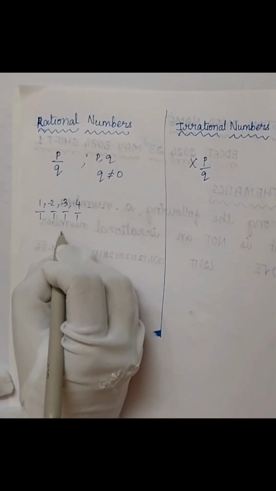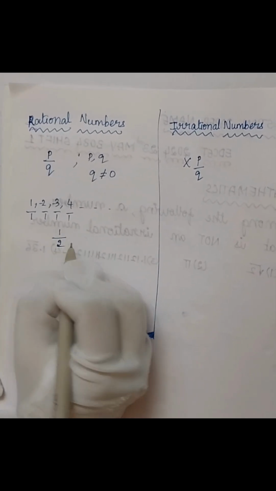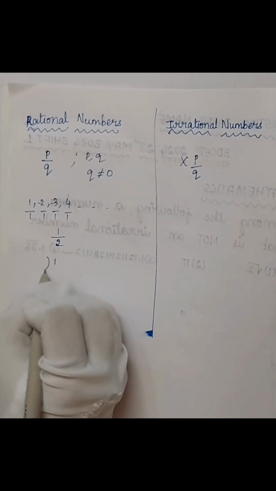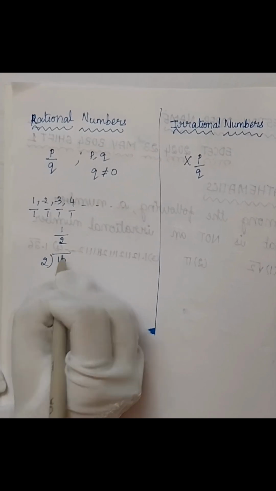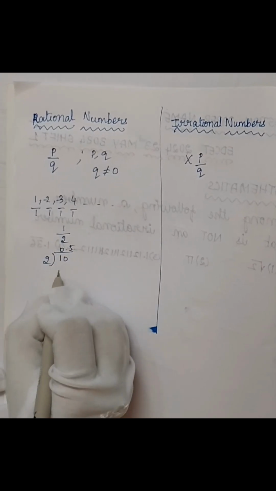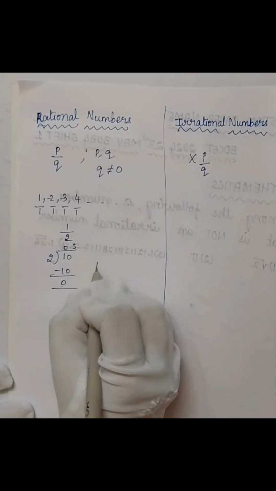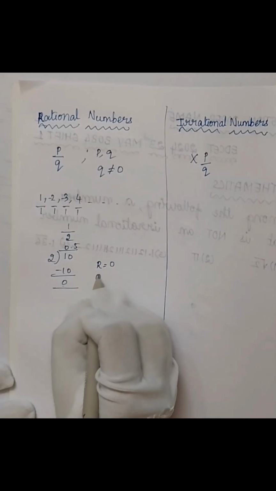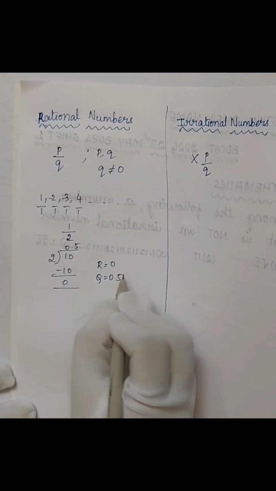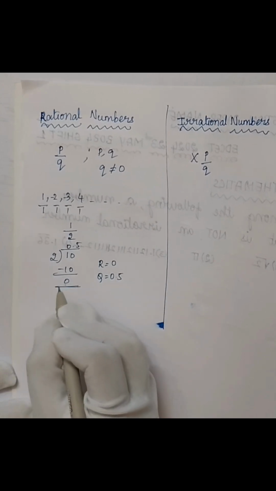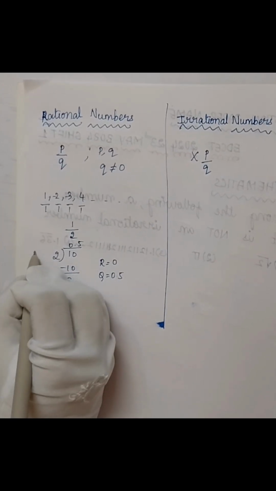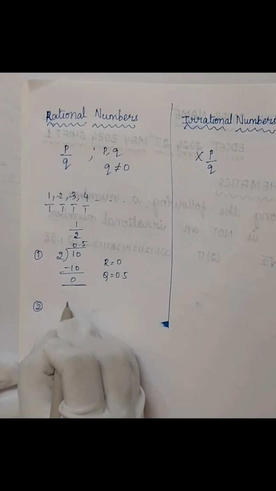Now let us take one example as 1 by 2. If you divide 1 by 2, you get 0.5: 2 fives are 10, you get remainder as 0. You get remainder as 0 and quotient as 0.5. We got the remainder as 0 and the division has stopped. Now this is one example. We'll take one more example.